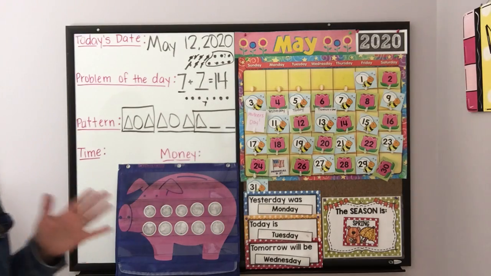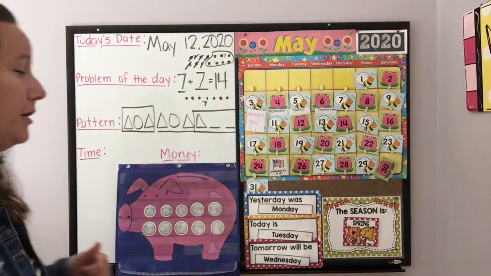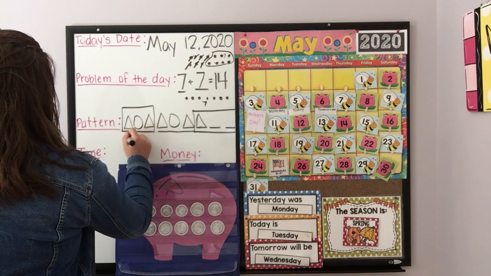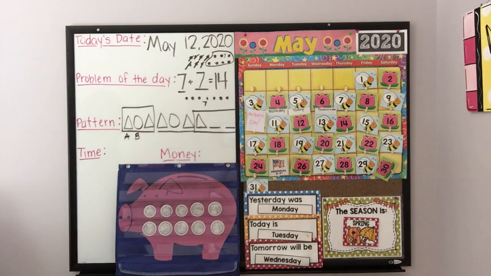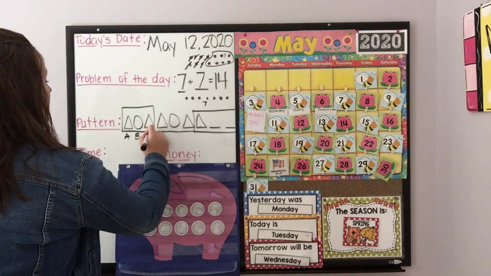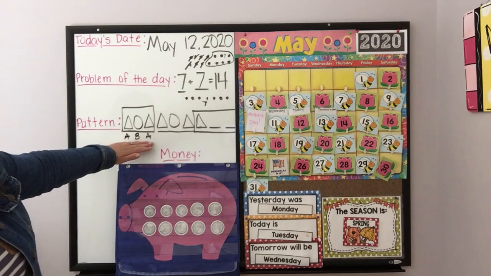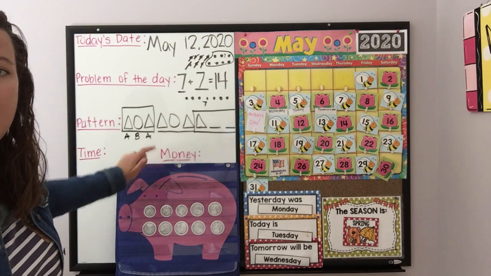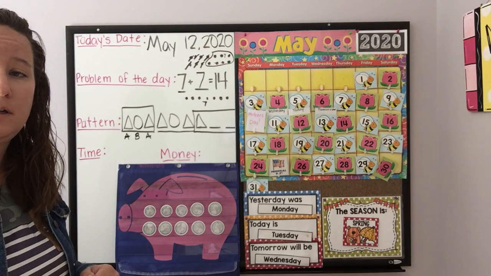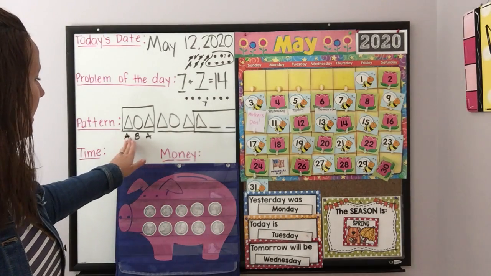So let's label this, because labeling helps us with a repeating pattern. We have A, B, and then since we have triangle again, we're back to A. So our repeating part, the part of our pattern that repeats, is an A, B, A pattern. Okay? So A, B, A.